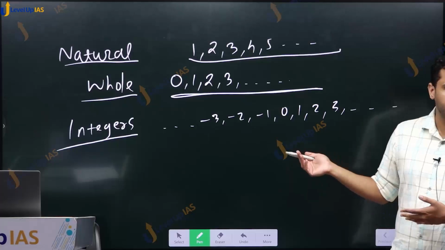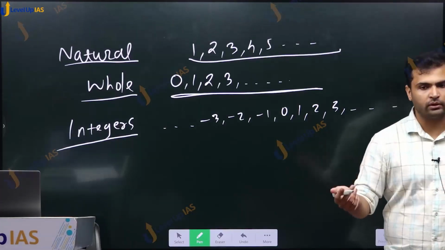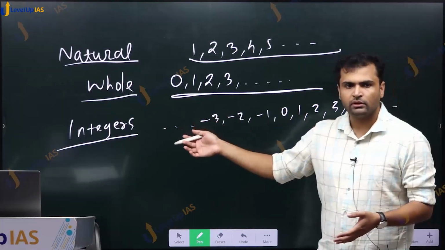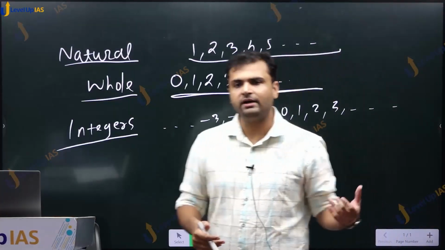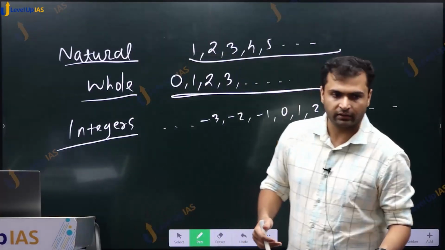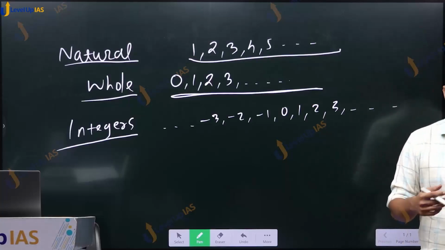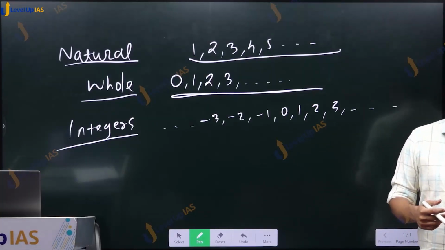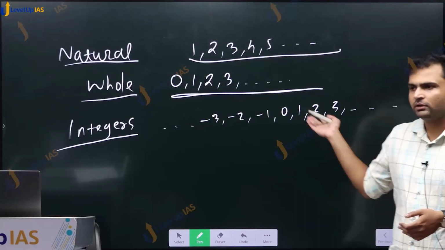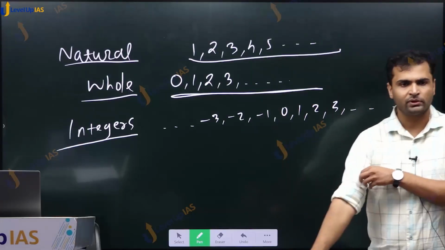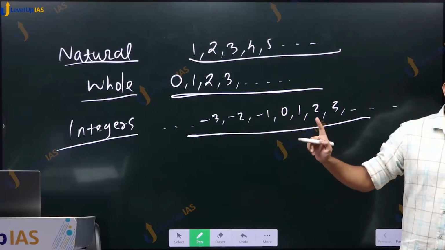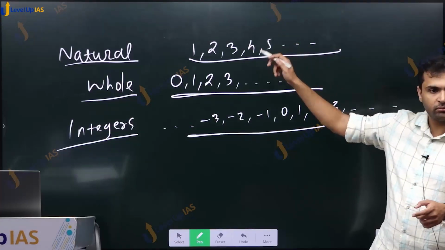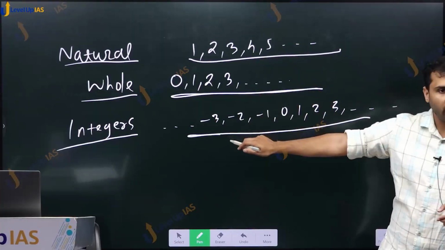Indian mathematicians called them dhana and runa. Runa is negative, dhana is positive. They thought of it in terms of credit and debit, something like that: what you give me and what I owe you. In those terms, they thought of these negative and positive numbers. These are called integers. Terminologies are important. These are natural numbers, whole numbers, and integers.